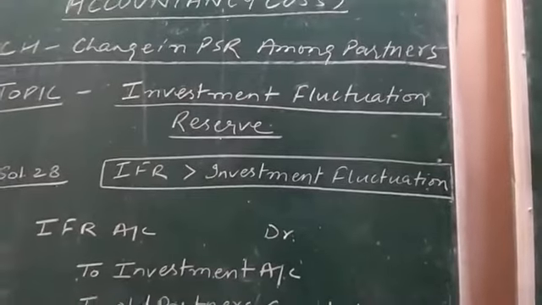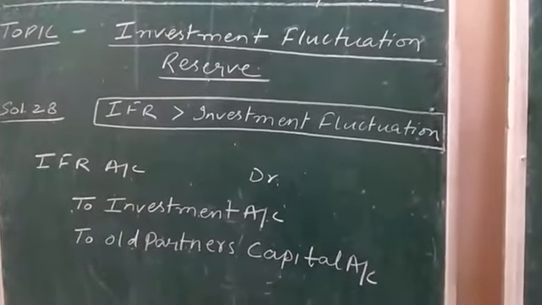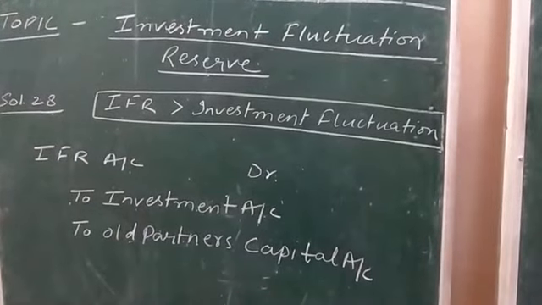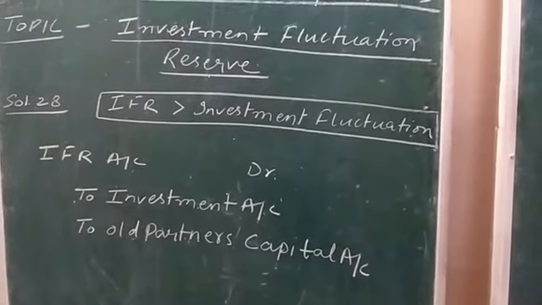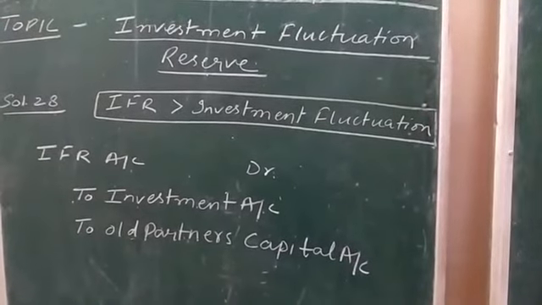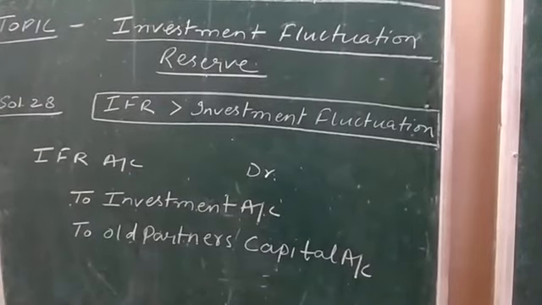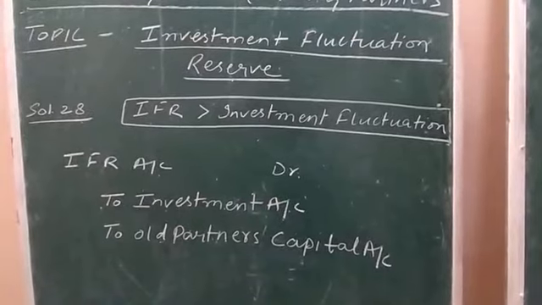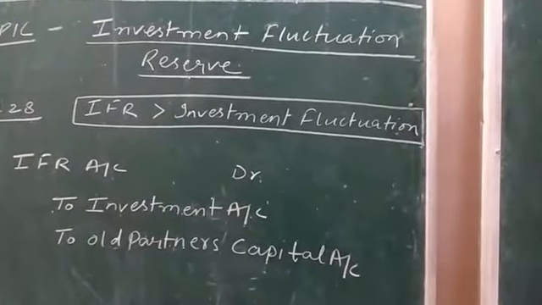Now in such a case, the journal entry to be passed is IFR account debit. Whatever is the value of investment fluctuation reserve appearing on the liability side will be written over here. To investment account will show the decrease in the value of investment. As you know, the decrease in the value of investment, that is an asset, is shown on the credit side, and hence we are showing investment on the credit side. Okay.